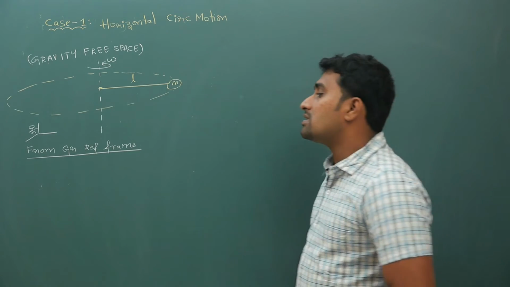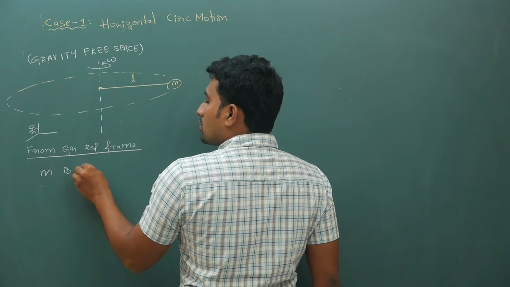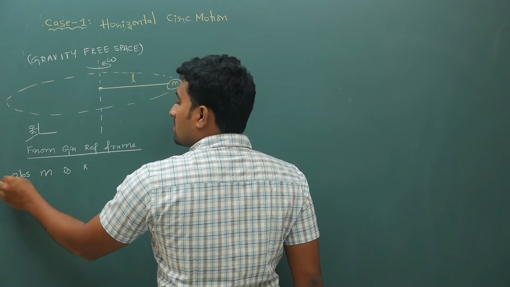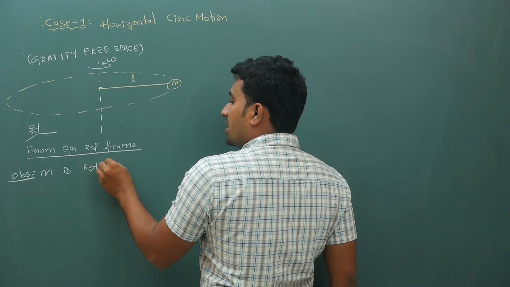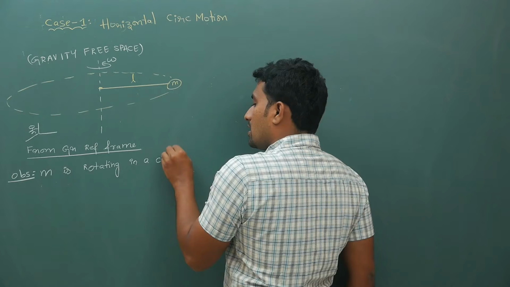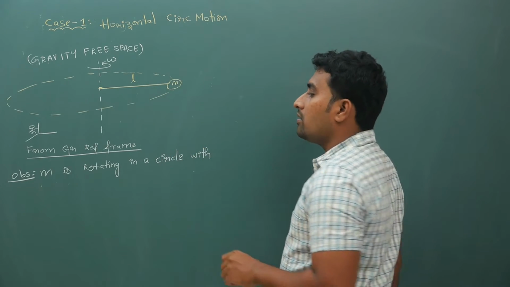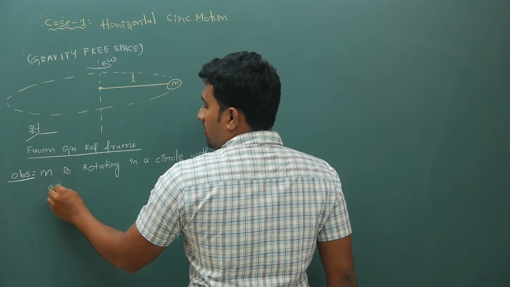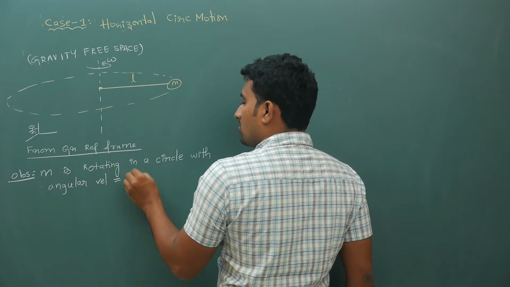What is mass m doing? Your observation is that m is rotating in a circle, with angular velocity omega.